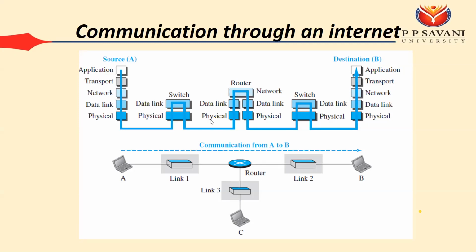The main thing about this slide is that on the source and destination side we need to worry about all 5 layers. On the switch we need to worry about only 2 layers: physical and data link. And on the router side we need to worry about all 3 layers: physical, data link, and network. Suppose A wants to communicate with B. On link one we need to worry about the physical and data link layers. On this router we need to worry about physical, data link, and network, and for this link physical and data link. And again on the destination we need to worry about all 5 layers: physical, data link, network, transport, and application.